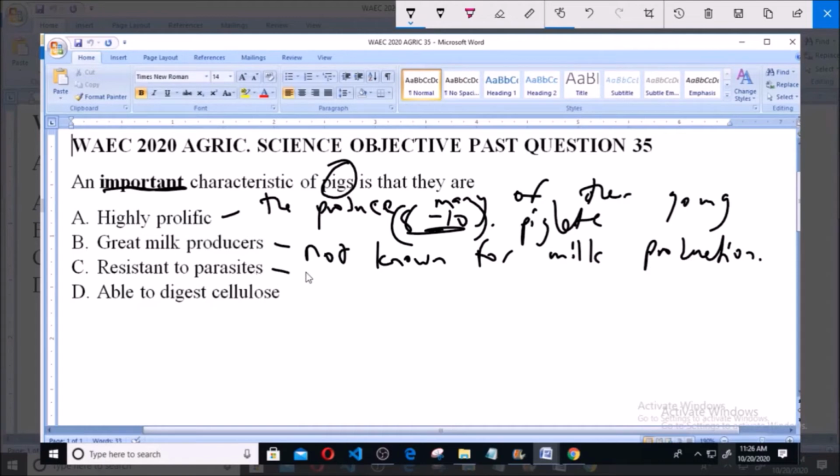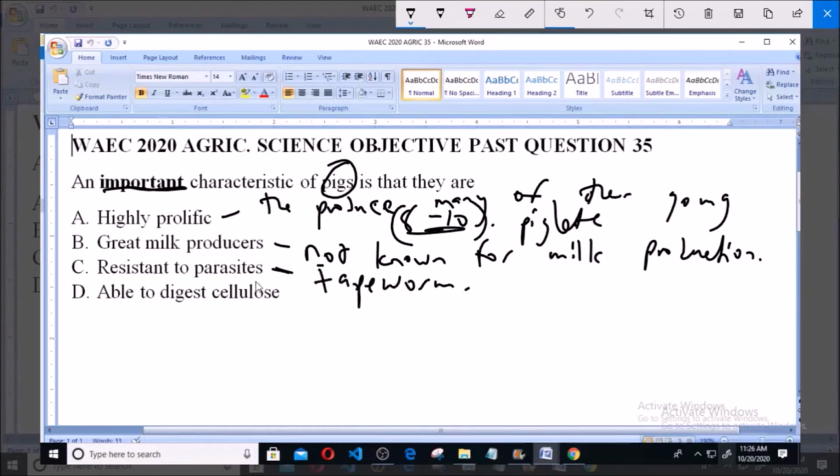Now resistance to parasites is one of the characteristics of pigs, but it is not recognized as a major characteristic in pig management. In fact, the meat of pig, that is pork, is associated with tapeworm.